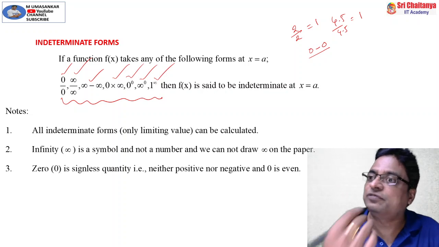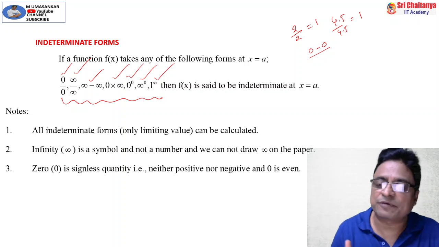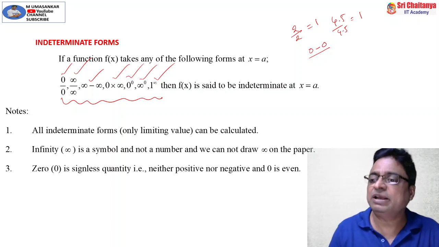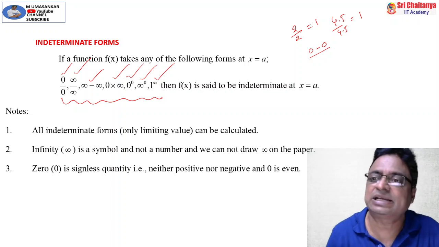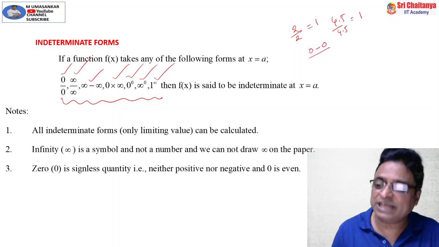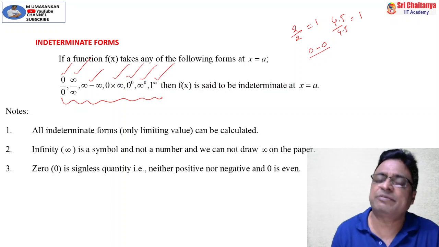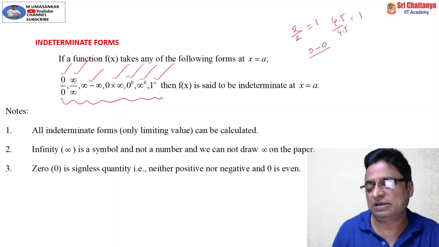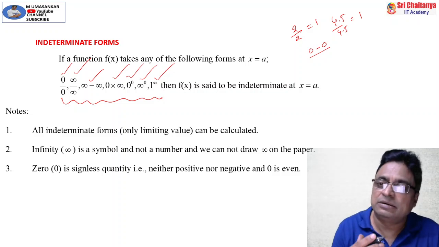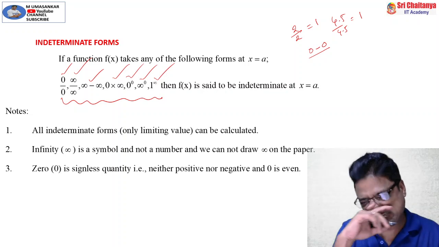Similarly, anything to the power 0 equals 1, everybody says like that. Don't say that, because 0 to the power 0 is not equal to 1. That is called an indeterminate form. Similarly, 1 power anything is equal to 1, in general they say. No. 1 power infinity is not equal to 1. 1 power infinity is different, and another form of 1 is different. Anyhow, the importance of these peculiar 7 forms we will soon see, and we will practice the knowledge behind these indeterminate forms in limits especially.